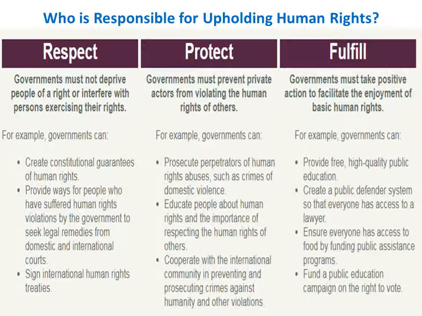That means protection also takes place by the government. But how? Government must prevent violating the human rights. For example, prosecute perpetrators, meaning criminal offenders, of human rights abuses such as crimes of domestic violence, crimes of untouchability, crimes of genocide, crimes against a certain class.